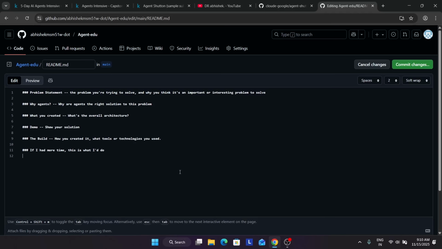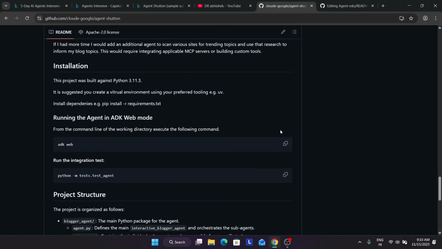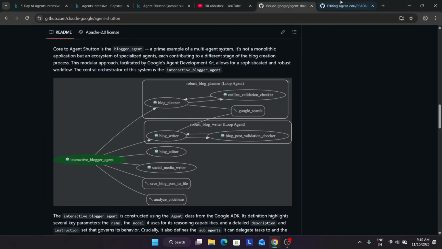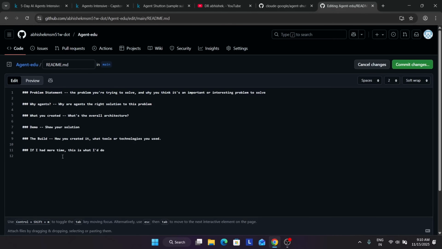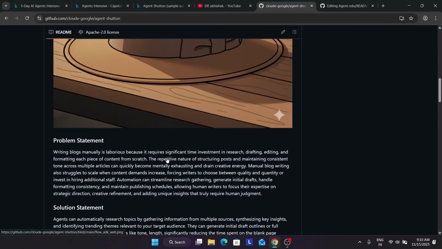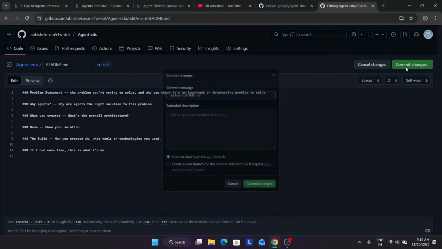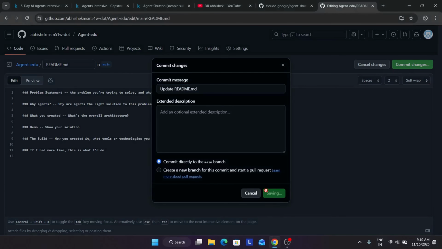Then you can simply paste over here, and just save it. You don't have to copy paste, I'm not saying that you have to. You have to write basically on this type only: the problem statement, why you are using the agents, why you have created a demo, and all these things you have to mention over here. If you create this, you have to click on commit, commit to production.